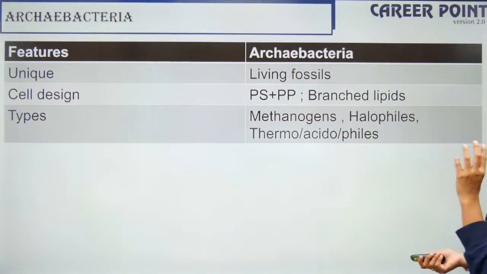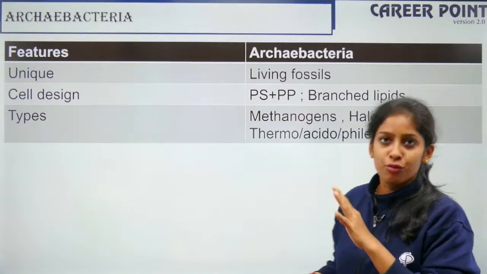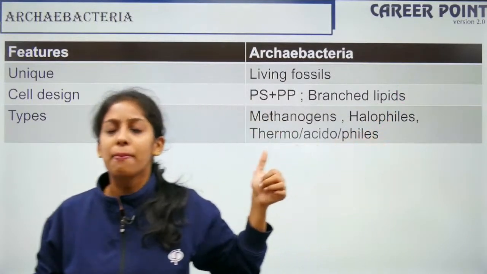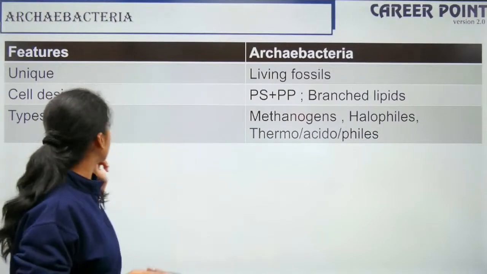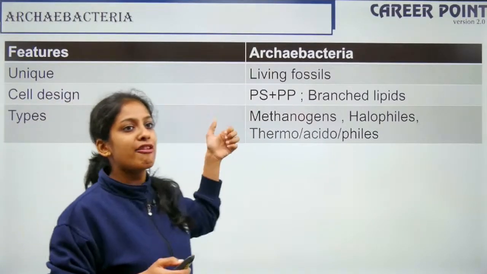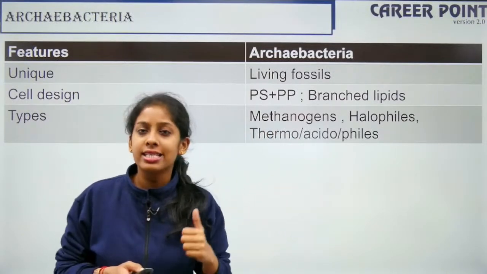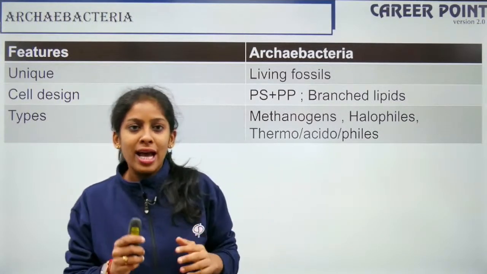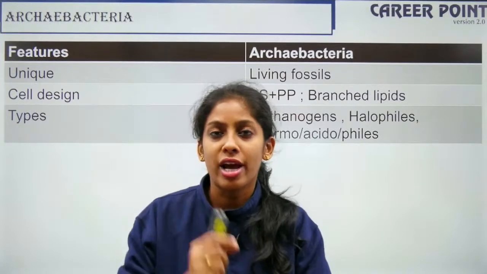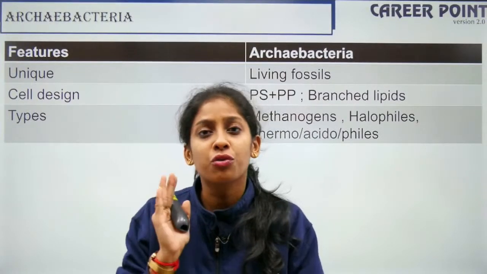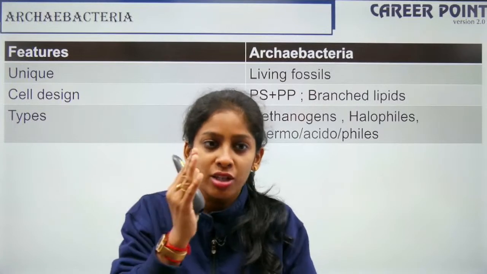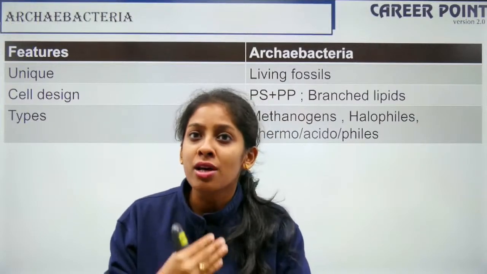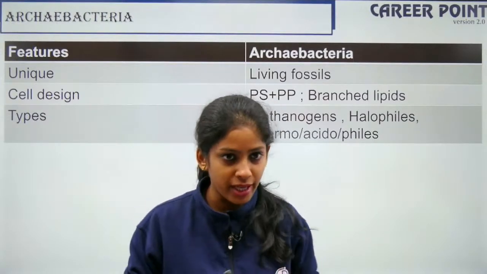What is so unique about archaebacteria is that they are living fossils. They are the primitive beings. Since the time life originated on earth, it is the archaebacteria that lived, right? What is their cell design? They have polysaccharide (PS in my slide), polypeptide (PP), and branched lipids. When I say archaebacteria, one more thing should strike your mind: they live in extreme conditions. Why do they live in extreme conditions? It is exactly because they have these branched lipids. They were able to survive because of the branched lipids, okay?